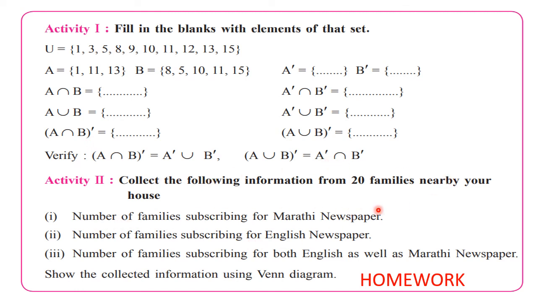And the second activity is given to you: collect the following information from 20 families nearby your house. Okay. But now in this pandemic you cannot do it. So you just ignore it, omit it, you will not do it. Okay, here if you want to solve it, you can take the numbers randomly by yourself and you can solve it. You can show it by using a Venn diagram. Okay, so if you wish you can do it, otherwise ignore it, omit it.